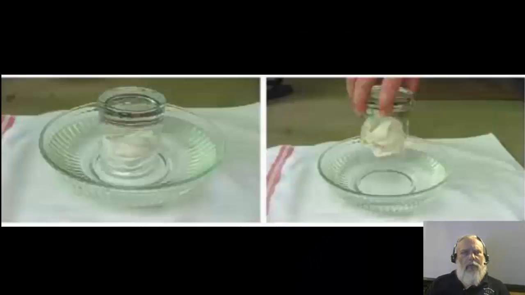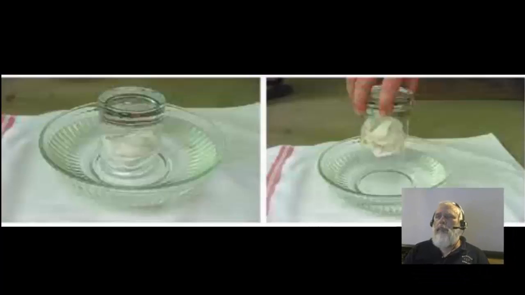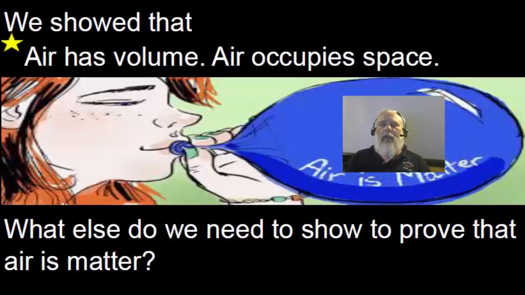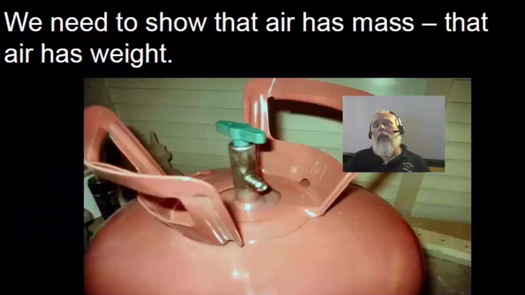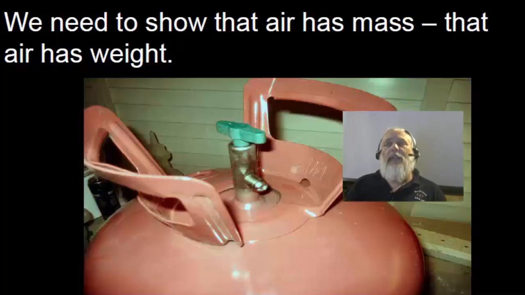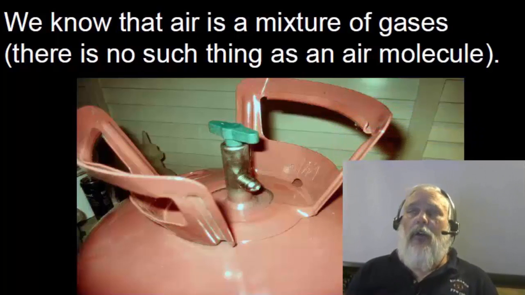Here's a demonstration that we'll do in class. Maybe we'll get a video of it and post it. So now we've showed that air has volume, that air occupies space. What else do we need to show to prove that air is matter? We want to show that air has mass, that air has weight. And this is really kind of hard to do.